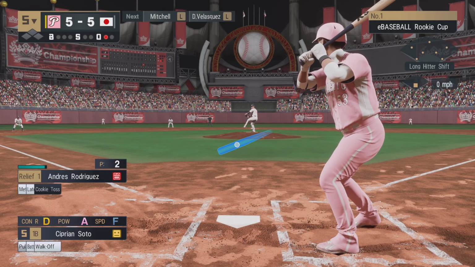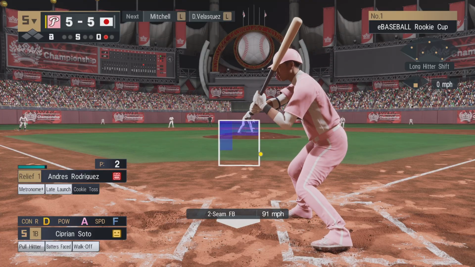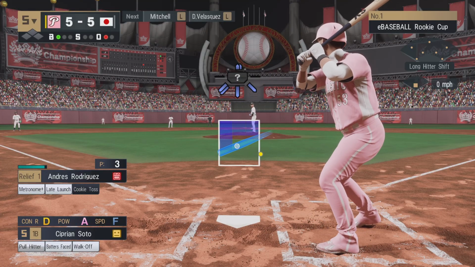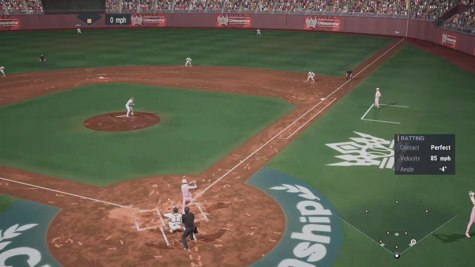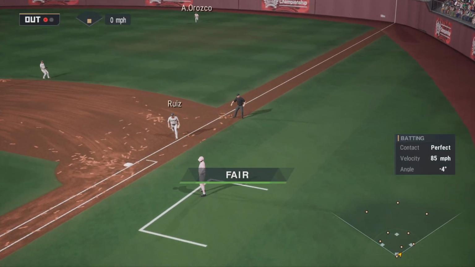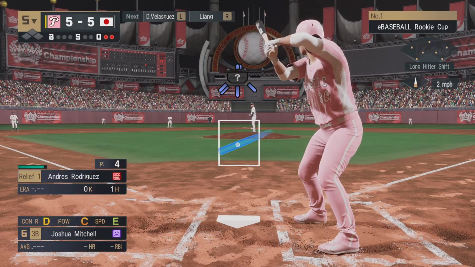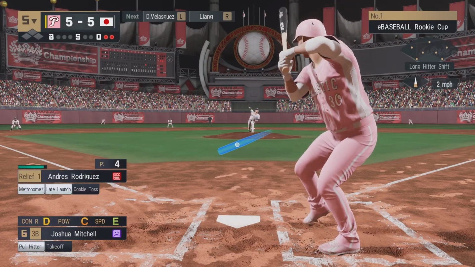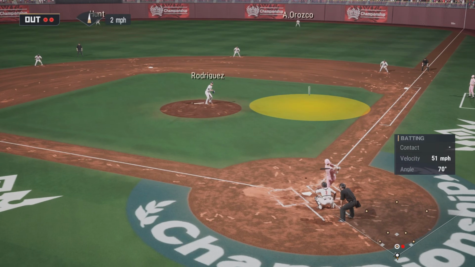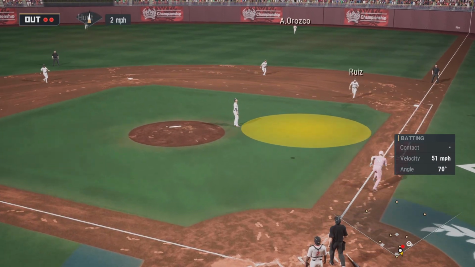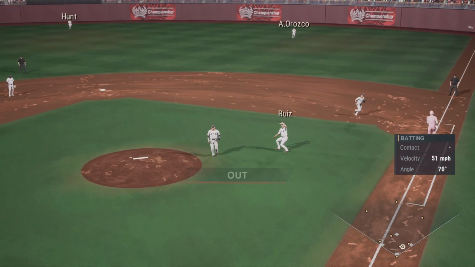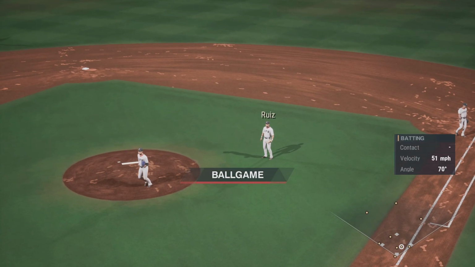Let's see how he starts this at bat. First delivery, and it's off the plate for ball 1. Inside pitch, near the first baseline, gets to it. He steps on first base himself for the out. Up next is the 6th spot, Joshua Mitchell. A first pitch swing, sends it way up there. He skied it high, and there it is, a fly out to end it.